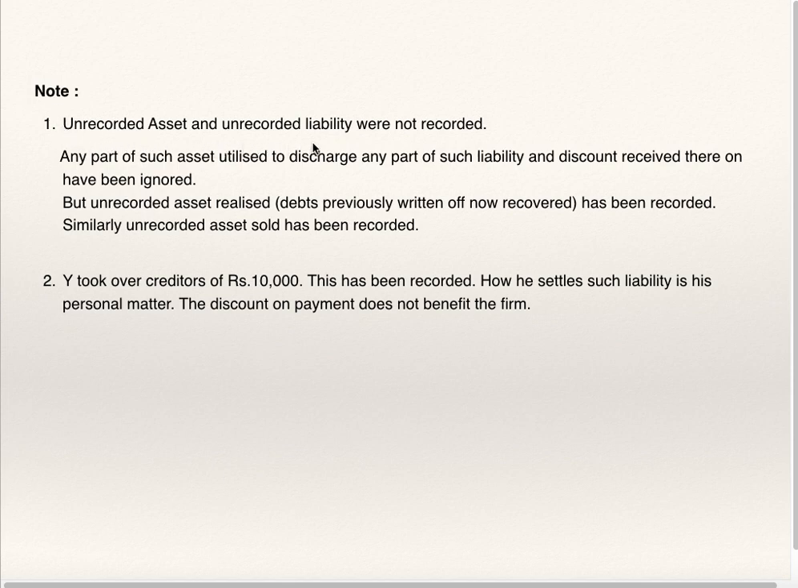Note: unrecorded asset and unrecorded liability were not recorded. Any part of such asset utilized to discharge any part of such liability and discount received thereon have been ignored. But unrecorded asset realized, debts previously written off not recorded, has been recorded. Similarly, unrecorded assets sold has been recorded. Y took over creditors of 10,000. This has been recorded. How he settles such liability is his personal matter. The discount on payment does not benefit the firm.